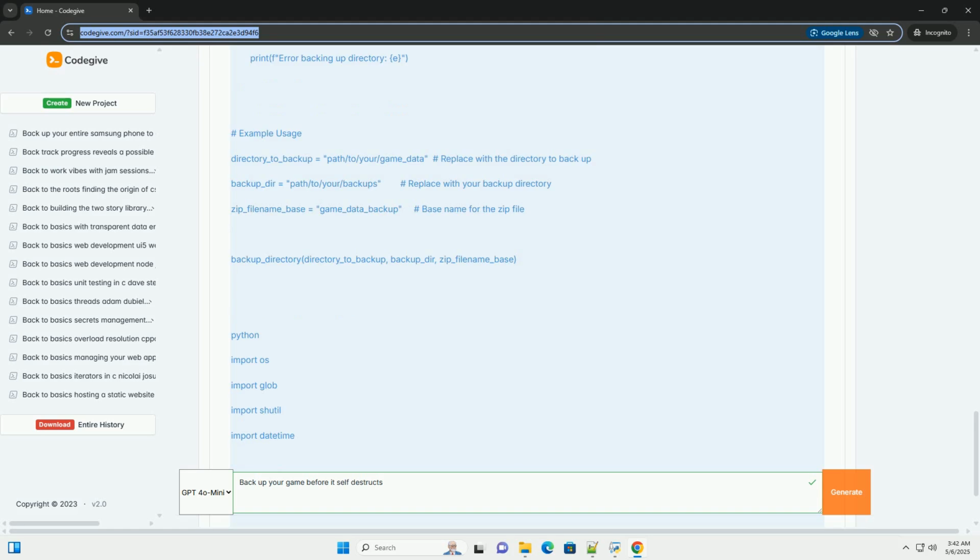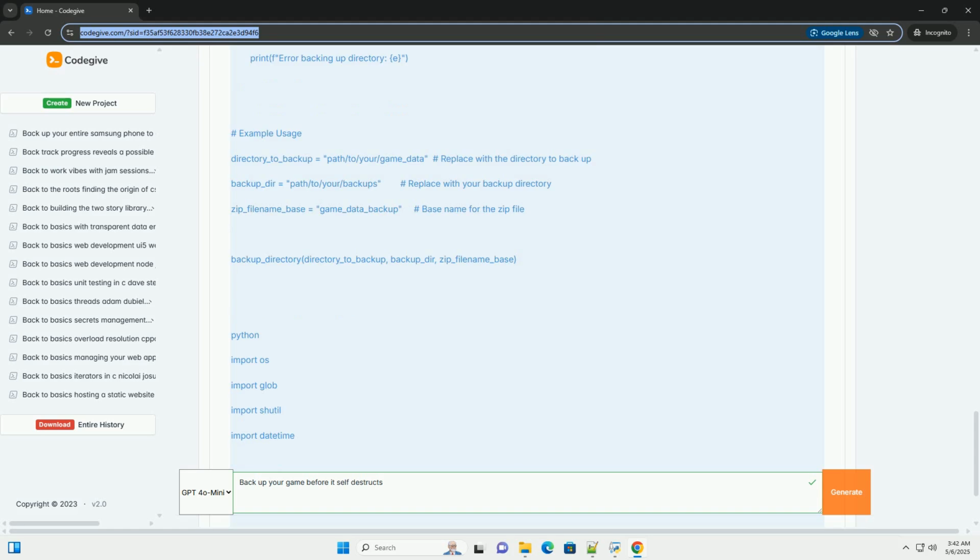Make sure that everyone on your team knows how to perform backups and restores. Security: secure your backups. Encrypt them and store them in a safe location. Multiple locations: store backups in multiple locations, local and remote. Version control: use version control, Git, for your game assets.